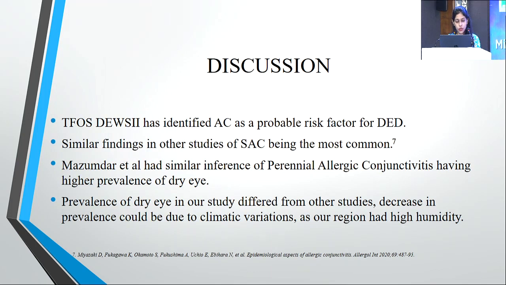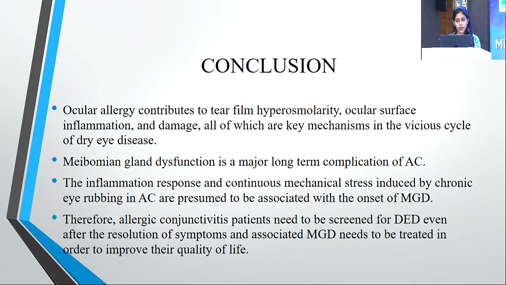Coming to the discussion part, TFOS DEWS II criteria has identified allergic conjunctivitis as a probable risk factor for dry eye disease. Similar findings were found in other studies, with seasonal being the most common. Mazumdar et al. had a similar inference of perennial allergic conjunctivitis having a higher prevalence of dry eye. Prevalence of dry eye in our study differed from other studies, and this decrease in prevalence could be due to climatic variations as our region had high humidity.